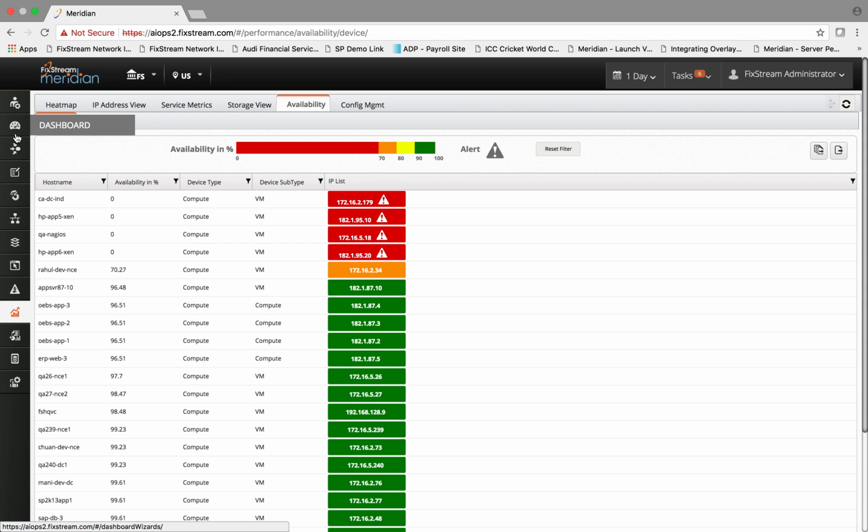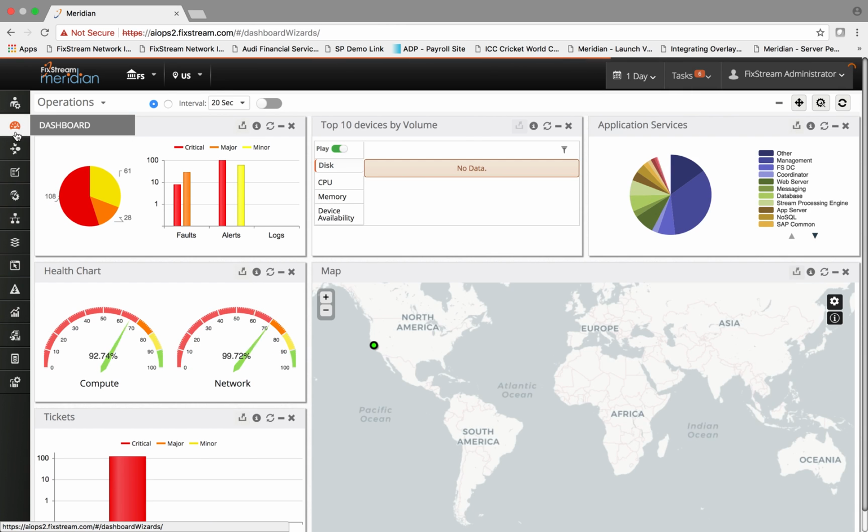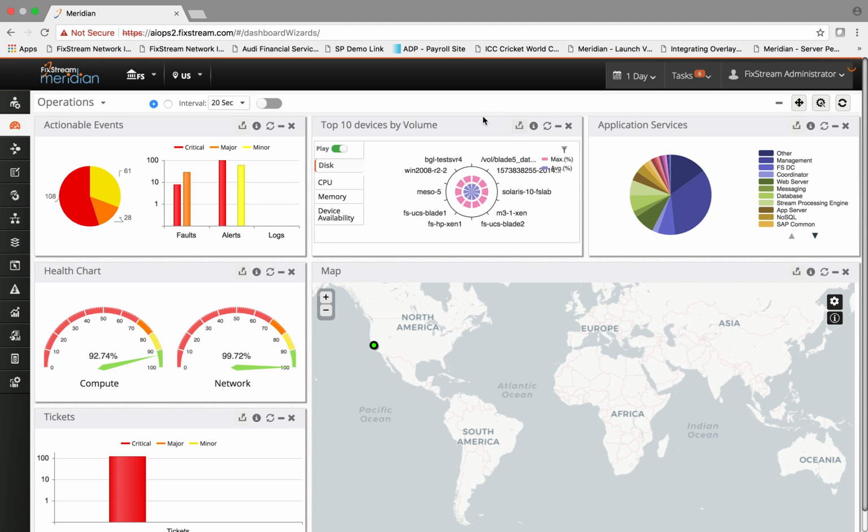We also provide you with an operational dashboard whereby this data is readily available based on the critical events and alerts that need to be used to take actions. For example, you can quickly see the critical events that include the faults and alerts.